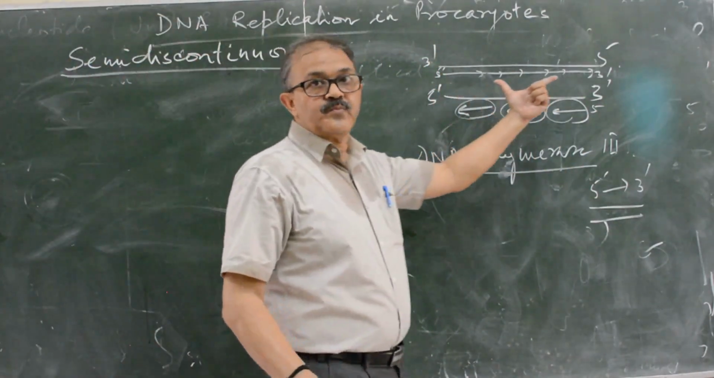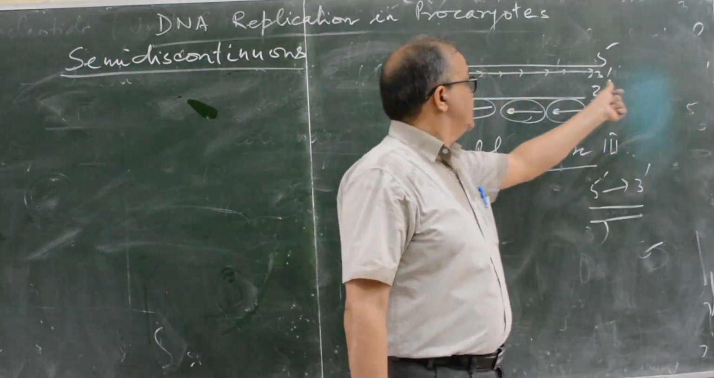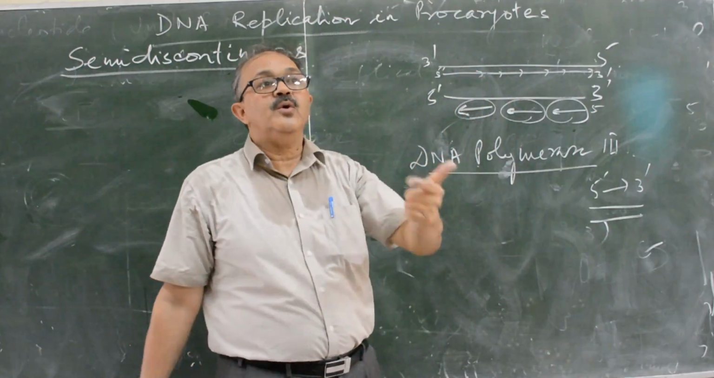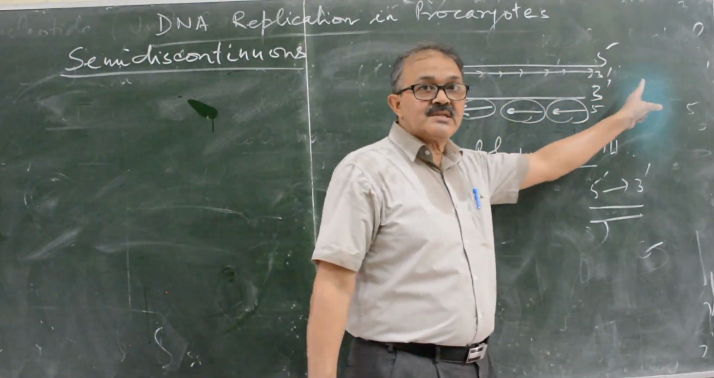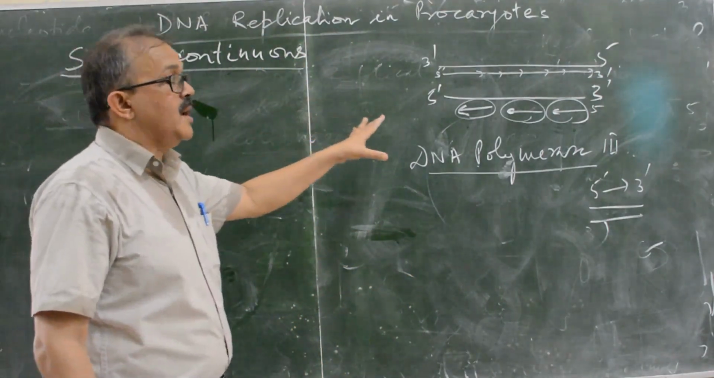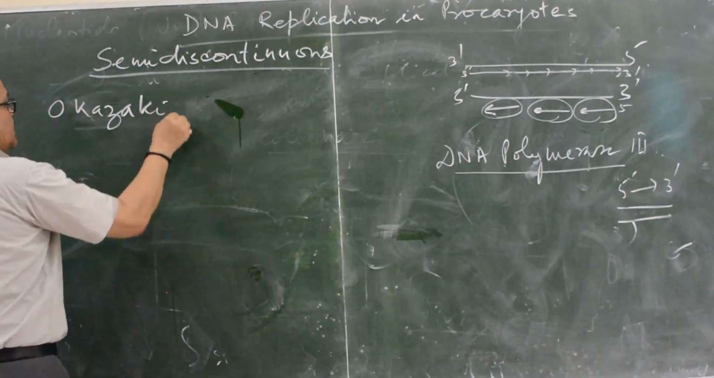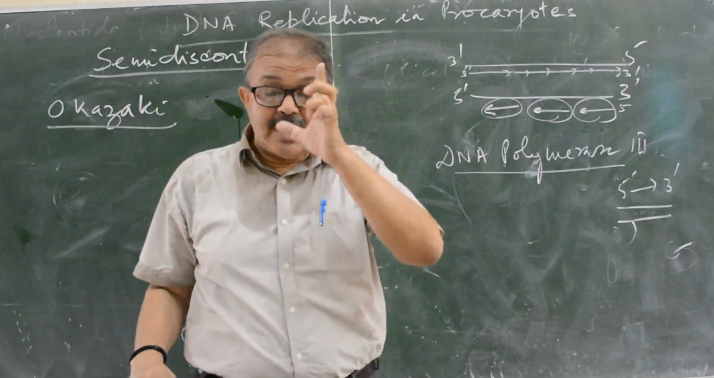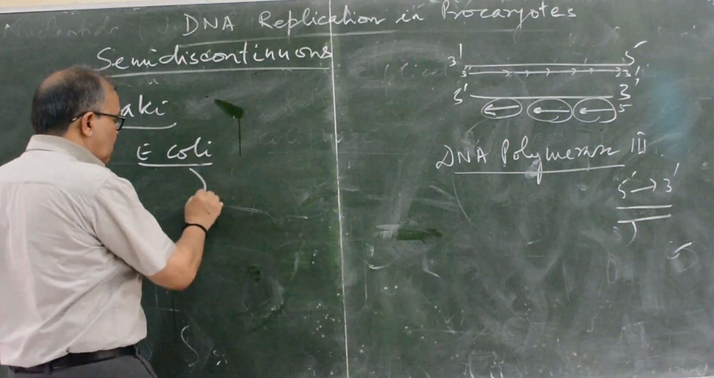Semi-discontinuous. Neither is it continuous replication, nor is it discontinuous replication. It is semi-discontinuous. I will tell you later that replication of one strand is continuous, and the other strand is discontinuous. So it is known as the semi-discontinuous mode of replication. It was given by Okazaki. He was a Japanese scientist, and he proved it in Escherichia coli.